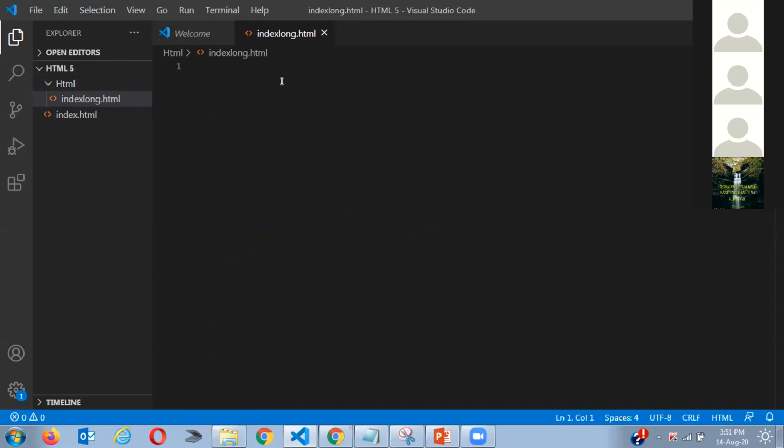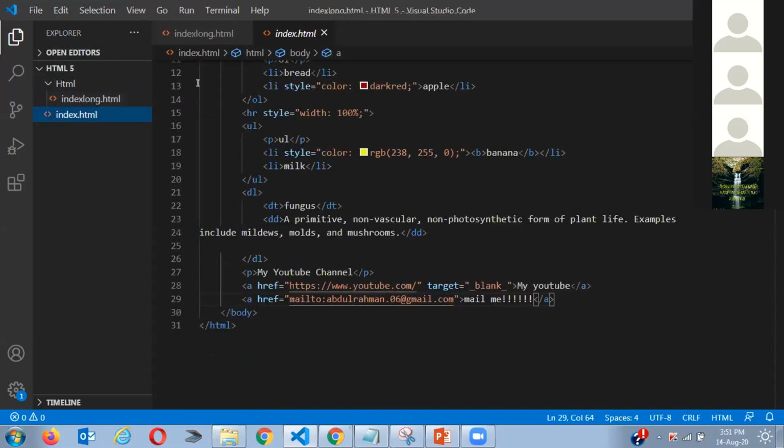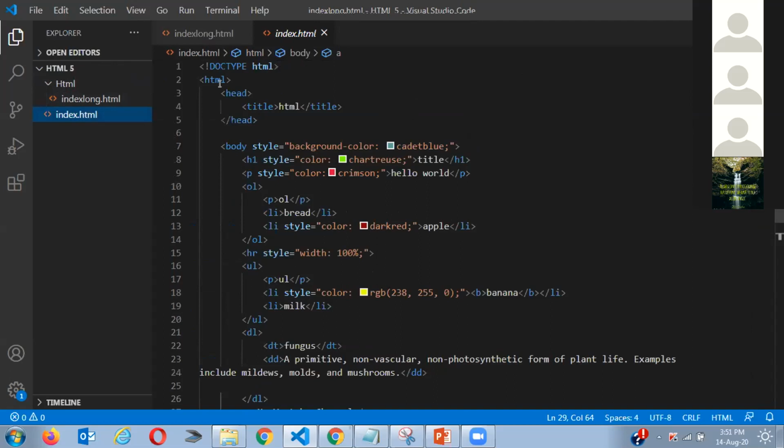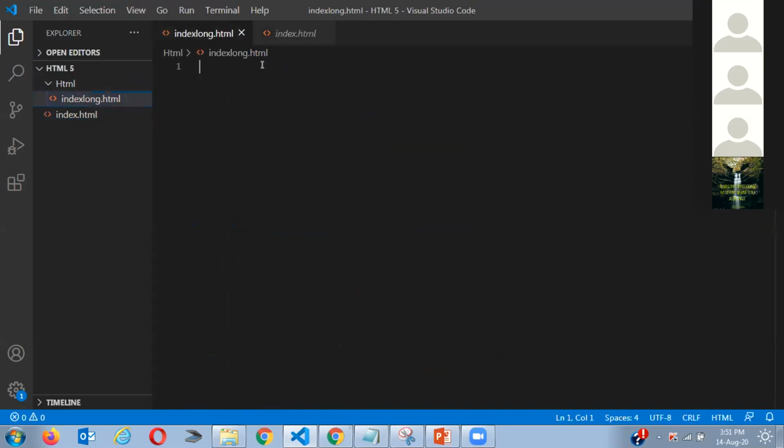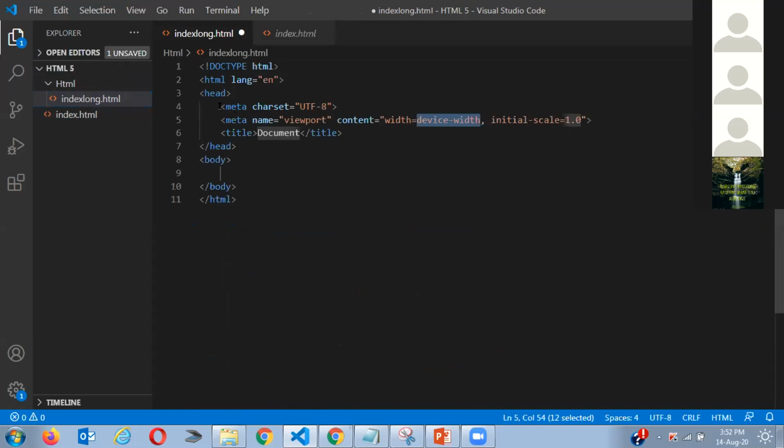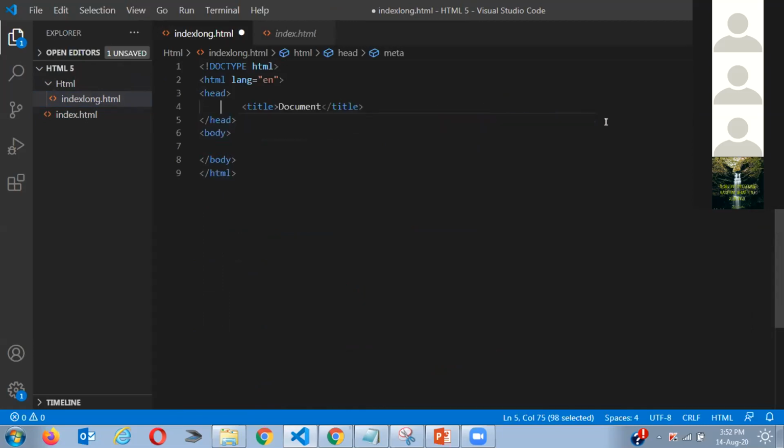There's one more thing, if you don't want to write the doctype, html, head and so on over and over again. There's one thing I can teach you right now. All you have to do is press shift and exclamation, like you do this. If you press shift and one, it brings up this bar over here. If I click the first one, it automatically makes everything. This is a very handy thing. Most people use this because they don't want to write everything over and over again. So I'm also going to use this right now.